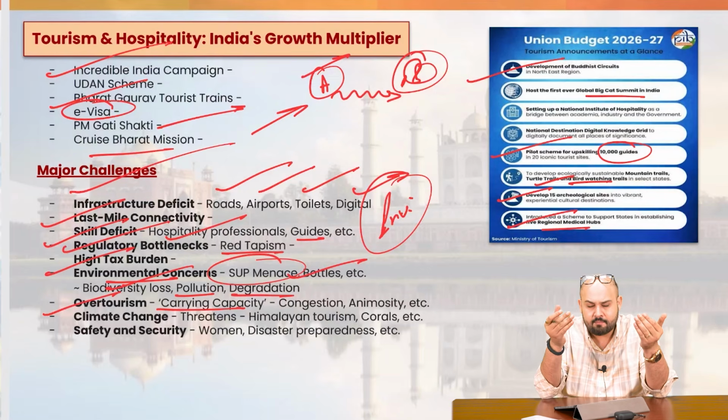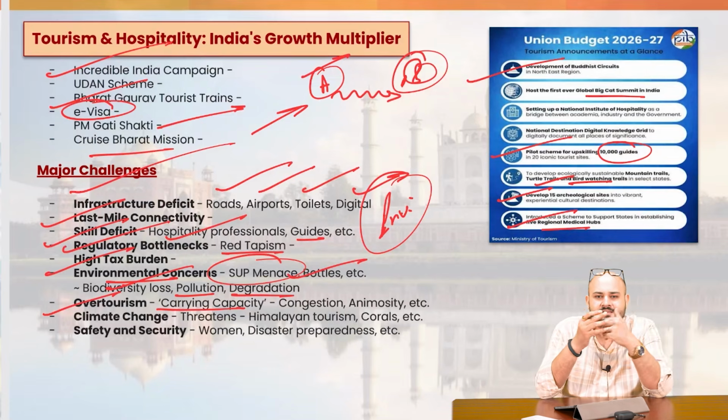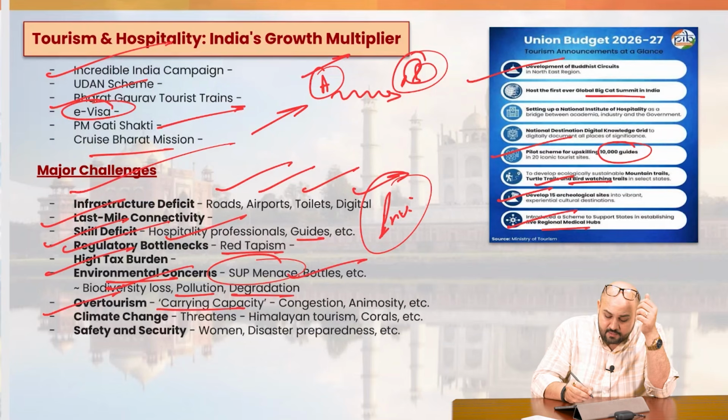Let's talk about Shimla or Manali. This also leads to a lot of congestion because we have big vehicles. We have Thars, we have Defenders, and all these vehicles going in and creating traffic in these areas which have very narrow lanes in the mountain areas, right? And this also creates animosity.